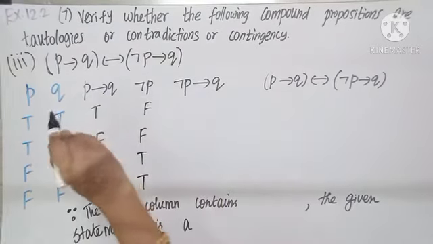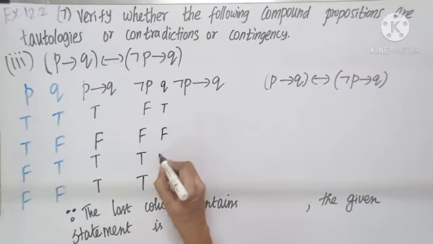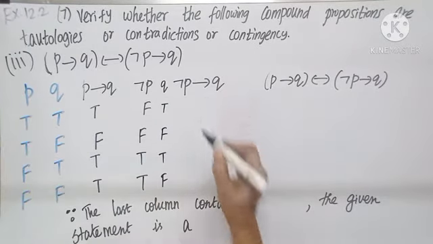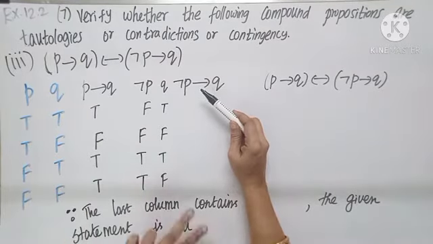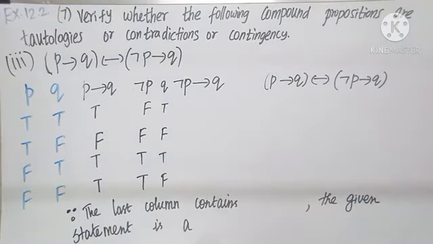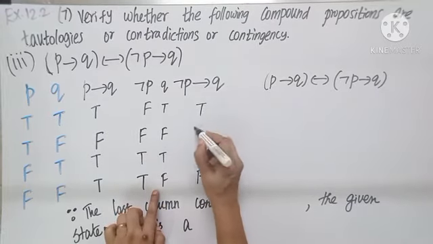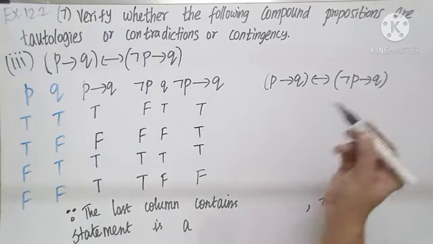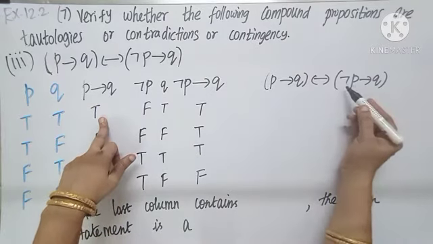Not P implies Q. So let us write Q again. What is Q? TF, TF. The implies symbol tells us TF. So if TF comes, my answer is F. TF is not present here, so TF becomes F and all the remaining will become true. The next idea, P implies Q. This column. Not P implies Q. This column.